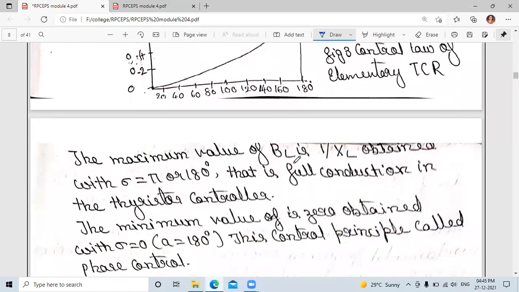The minimum value is 0, obtained with sigma equal to 0. If we substitute sigma equal to 0, alpha is equal to 180 degrees. When sigma is equal to pi, or 180 degrees, we have full conduction in the thyristor controller, but when sigma is equal to 0 and alpha is equal to 180 degrees, the minimum value of 0 is obtained. This control principle is called phase control.